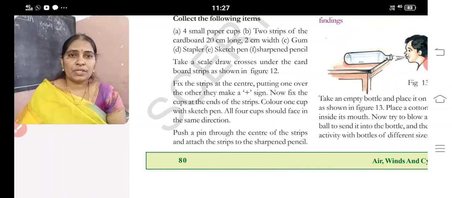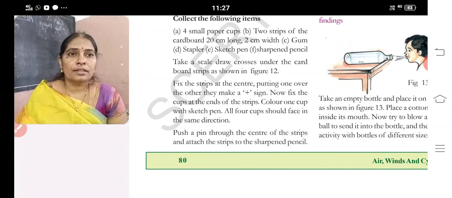Small paper cups may be available in your house. For the cardboard, you can use your writing pad.